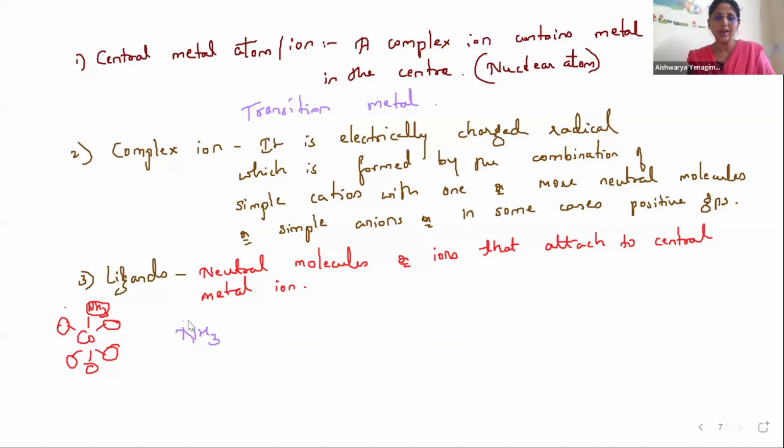Nitrogen is having a lone pair of electrons. Lone pairs of electrons are not involved in bonding. So the donor atom here in this ligand is nitrogen. What does the donor atom associated with ligands do? It will supply the lone pair of electrons to the central metal atom.